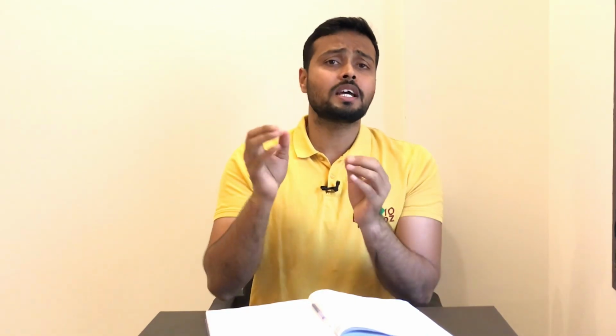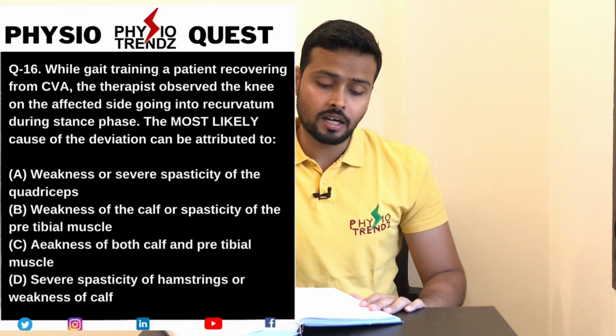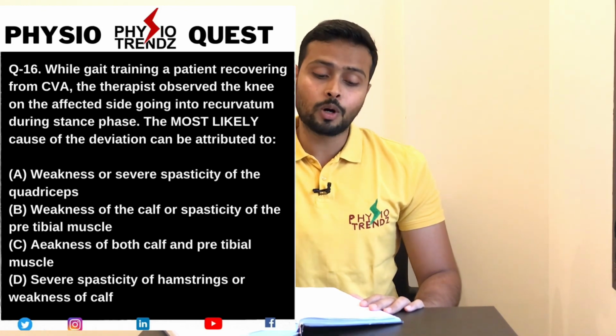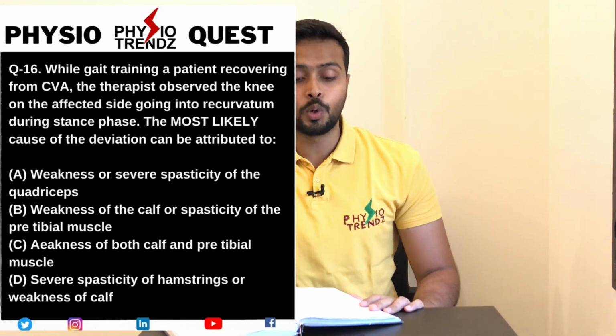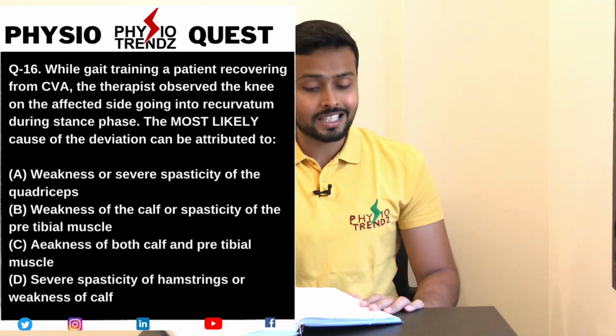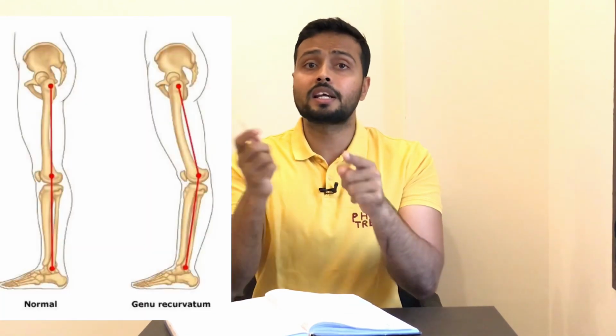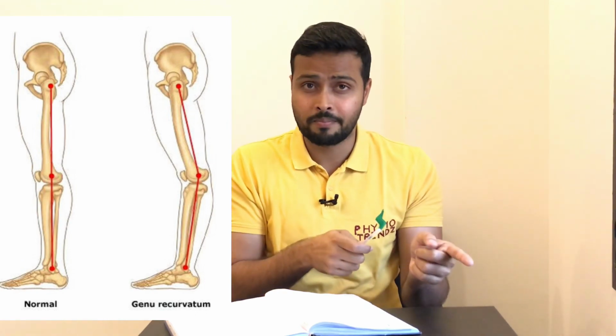So guys, the first question which I have asked during this week says: while gait training a patient recovering from CVA, cerebrovascular accident, the therapist observed the knee on the affected side going into recurvatum during stance phase. The most likely cause of deviation can be what? Now we have seen this genu recurvatum question last week also. In that also I told you that if you have anterior pelvic tilt or plantar flexion in the ankle, it can cause genu recurvatum, and that is again relevant here also. How? I am going to tell you now.